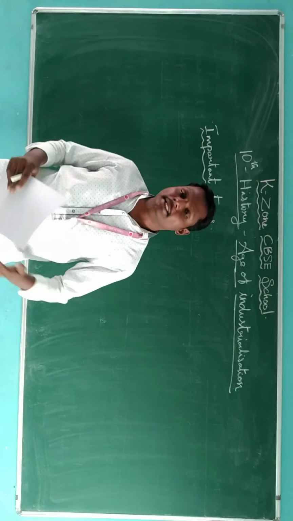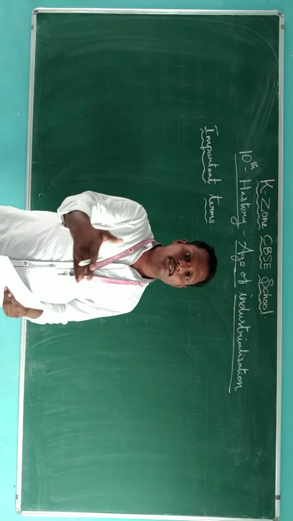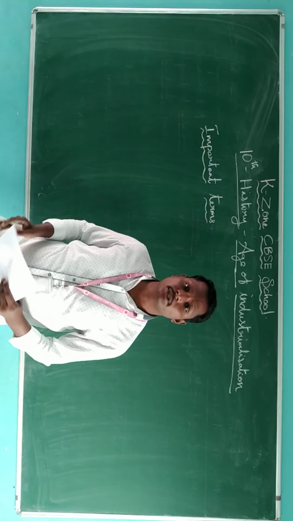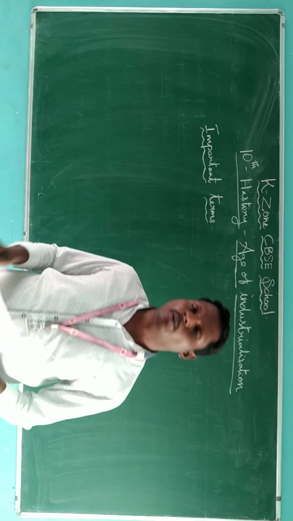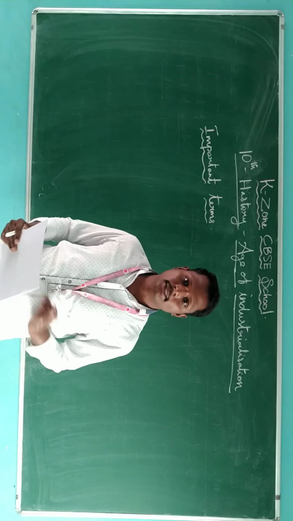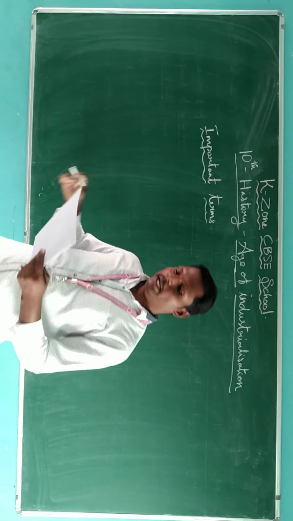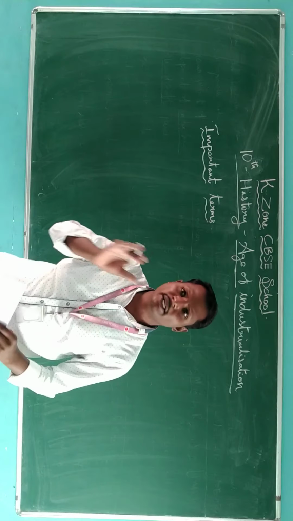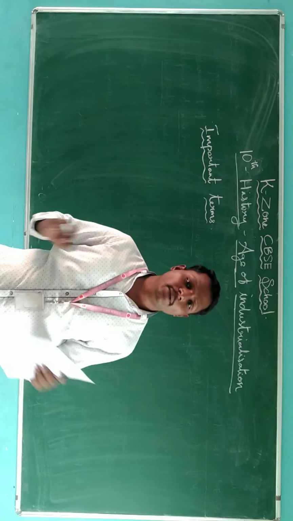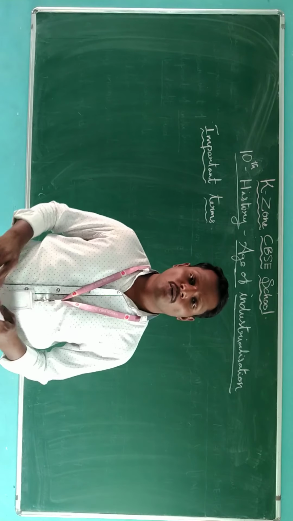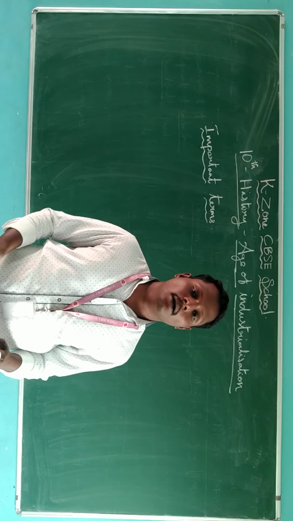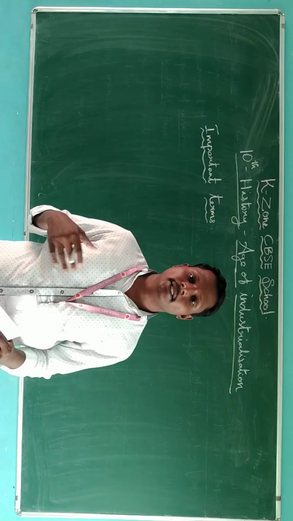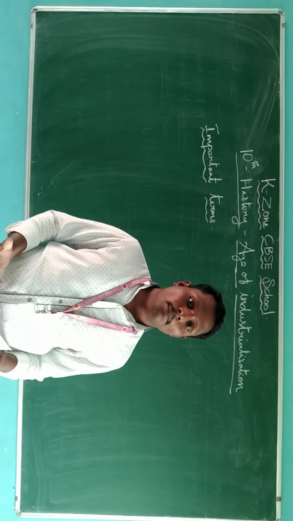Before going to the lesson, we will see the important terms first. What are the important terms which are given in that lesson? First, the association of merchants or craftsmen. What is that association, sir? Usually we create an association for developing the members' interest and the profit of the members.